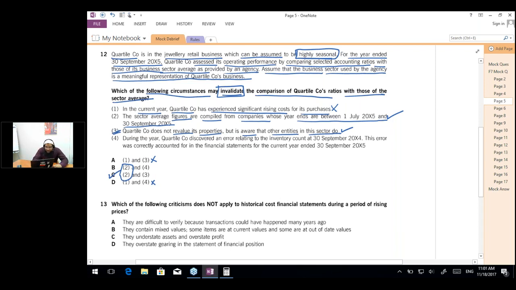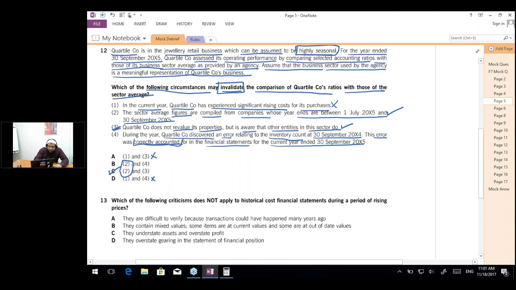And indeed, the question says that during the year, quartile company discovered an error relating to the inventory count at 30th September 20x4. This error was correctly accounted for in the financial statements for the current year. So if this has been already accounted for, will this invalidate the comparison? No. If the error would not have been corrected up to now, then it would invalidate the ratio analysis. But if the error has already been corrected, then there is no problem in that.